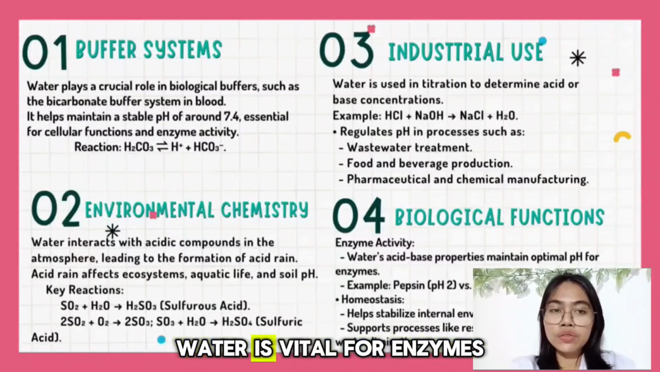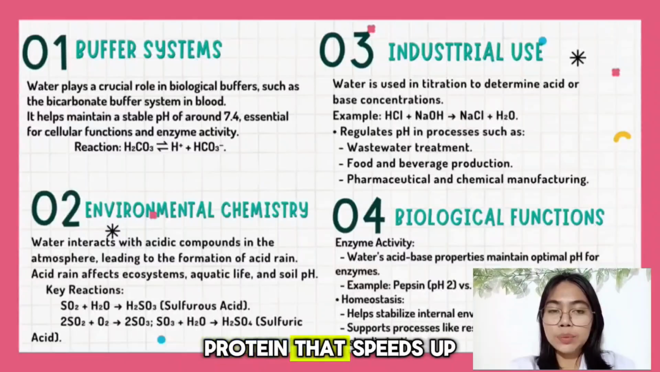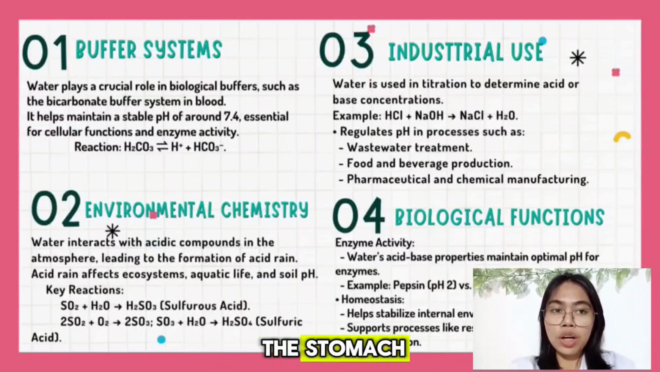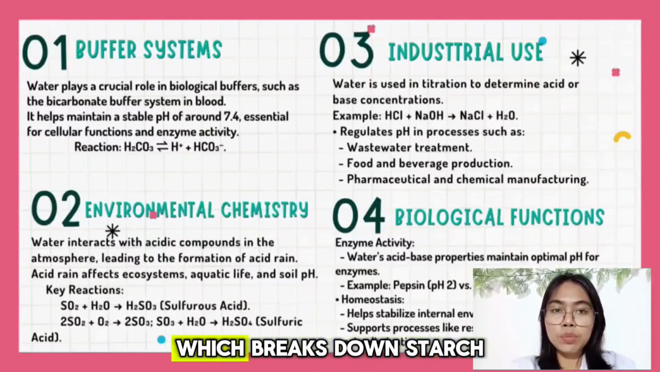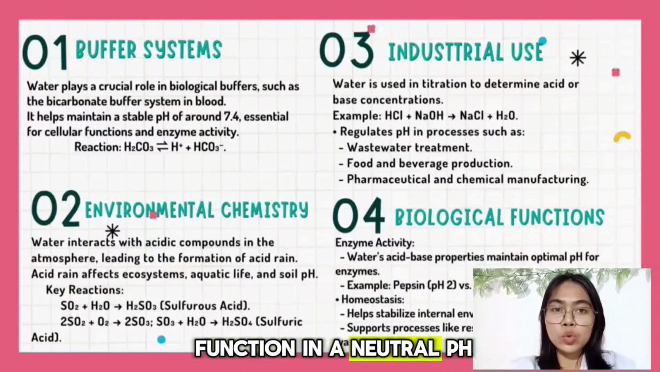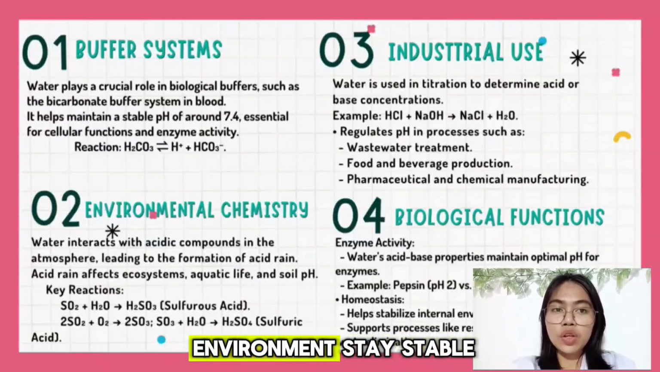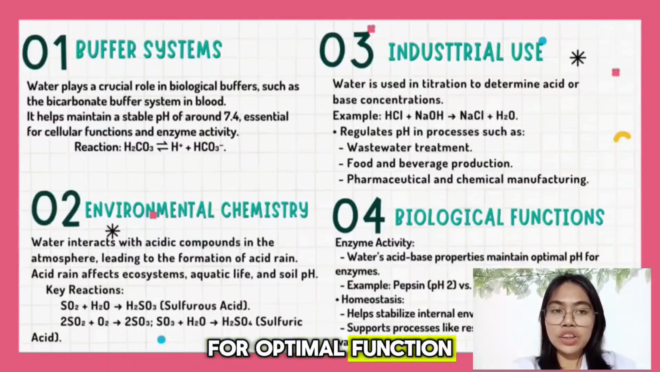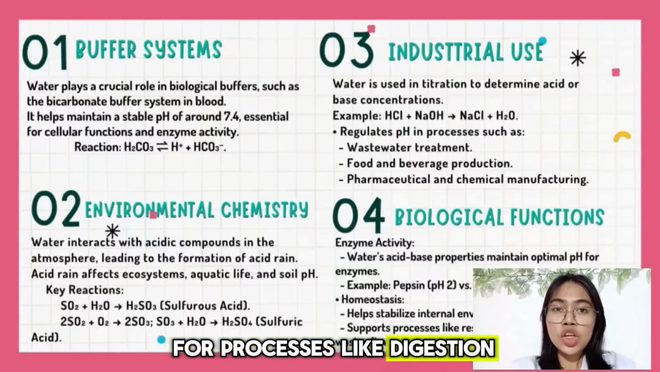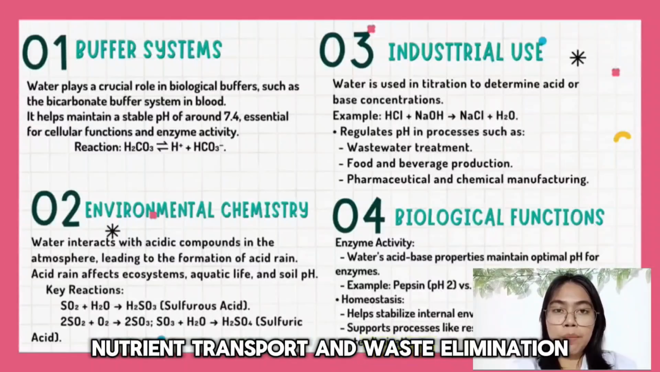Finally, water is vital for enzymes, proteins that speed up reactions in our body. For example, pepsin, which digests proteins in the stomach, works best in an acidic environment. Meanwhile, amylase, which breaks down starch, functions in a neutral pH. Water also helps maintain homeostasis, ensuring the body's internal environment stays stable for optimal function. This balance is critical for processes like digestion, nutrient transport, and waste elimination.